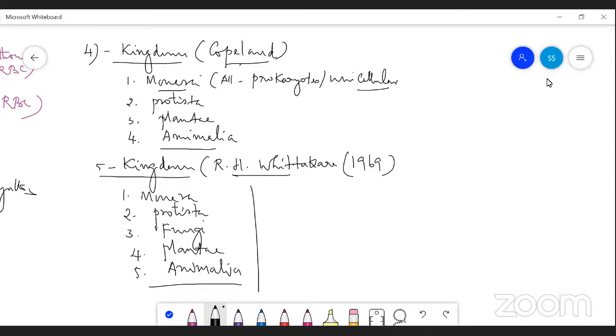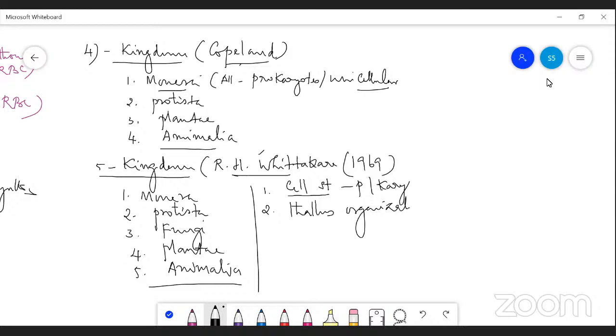So what are the criteria followed to classify these five kingdoms? The first one is cell structure, whether it is prokaryotic or eukaryotic. That is the first criterion to follow while classifying the five kingdoms by R.H. Whittaker. Then the second one is thallus organization.